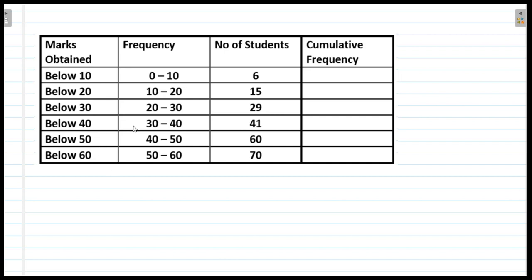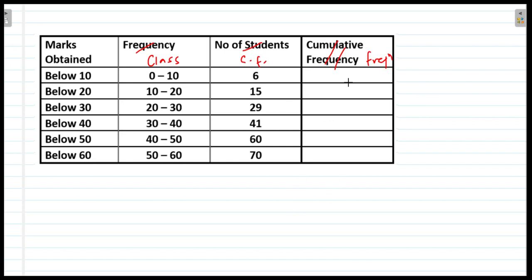So we write the class, sorry, here there is a typing error. This is the class. So class below 10, that we can write as 0 to 10 because there is a difference of 10. Then from 10 to 20, then 20 to 30, then 30 to 40, 40 to 50 and 50 to 60. Then this is the cumulative frequency given to us, and we will convert this cumulative frequency to get the frequency.